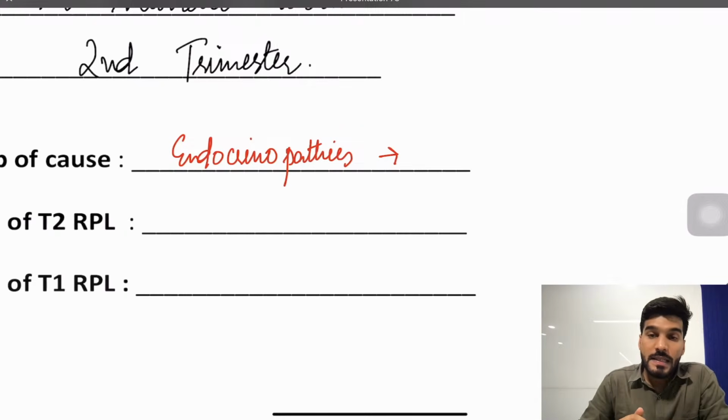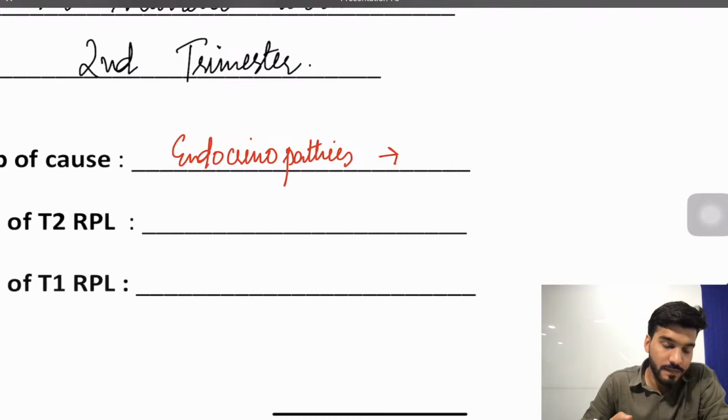The answer is PCOS, because the pathophysiology of PCOS is insulin resistance. That's why the most effective drug in PCOS is what? The most effective drug in PCOS is metformin, because follicles are not able to get enough glucose. That's why, due to the thick stroma, follicles are not growing.